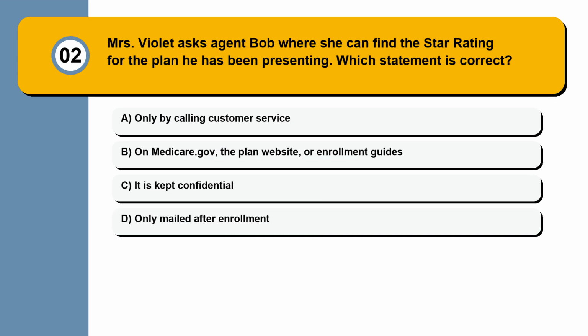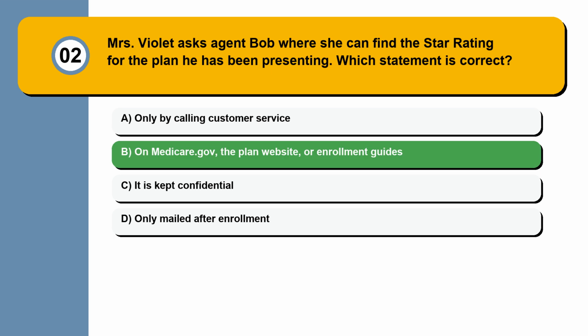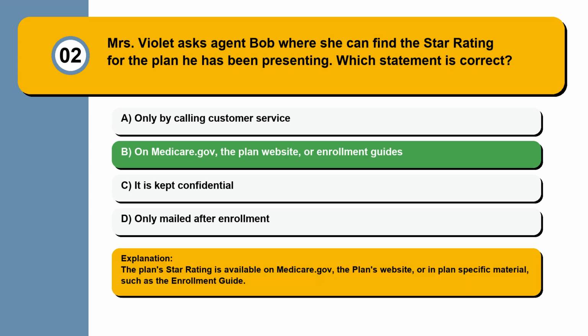Question 2. Mrs. Violet asks Agent Bob where she can find the star rating for the plan he has been presenting. Which statement is correct? Only by calling customer service, on Medicare.gov, the plan website, or enrollment guides. It is kept confidential, only mailed after enrollment. The plan's star rating is available on Medicare.gov, the plan's website, or in plan-specific material, such as the enrollment guide.